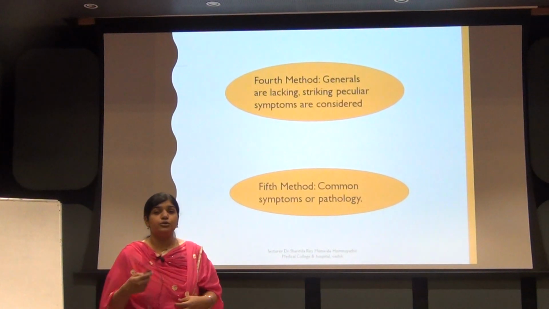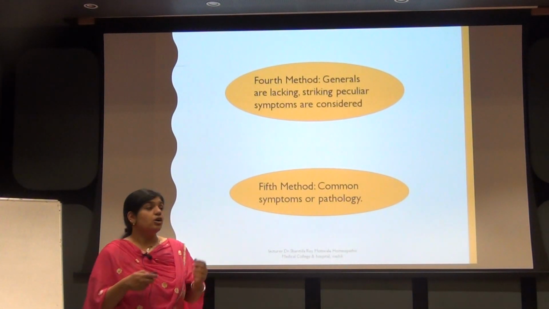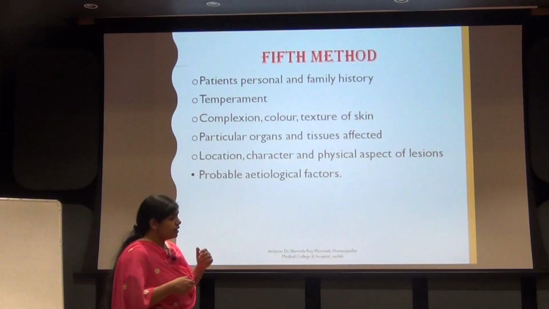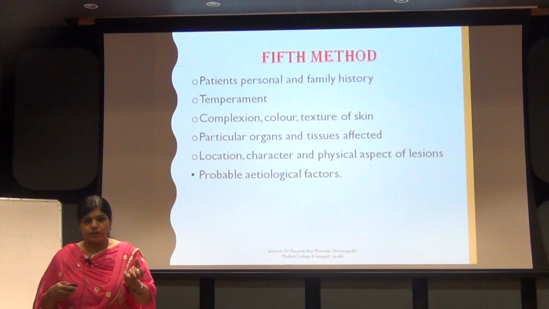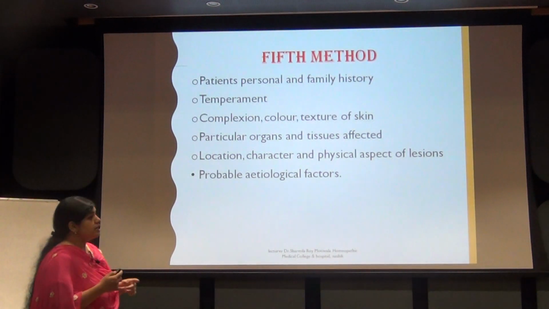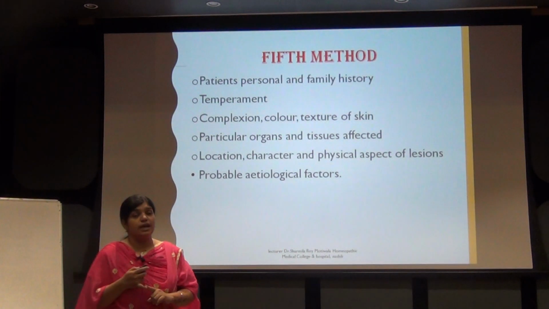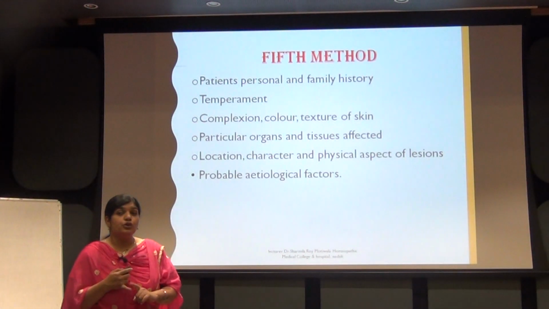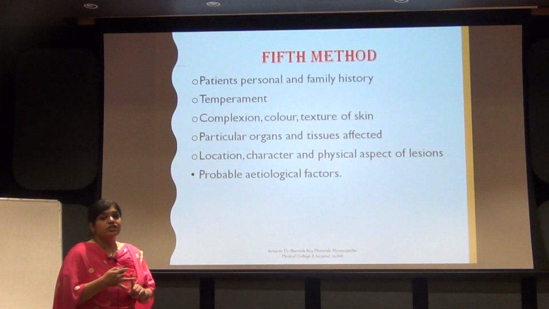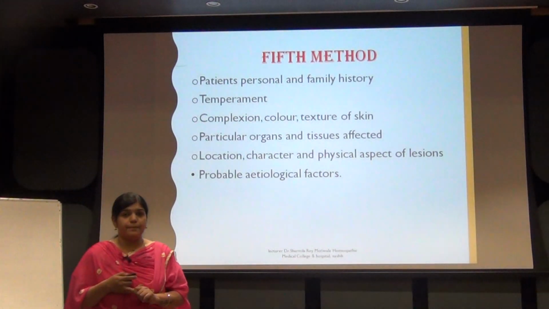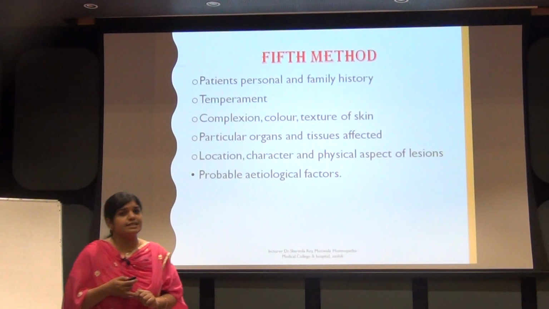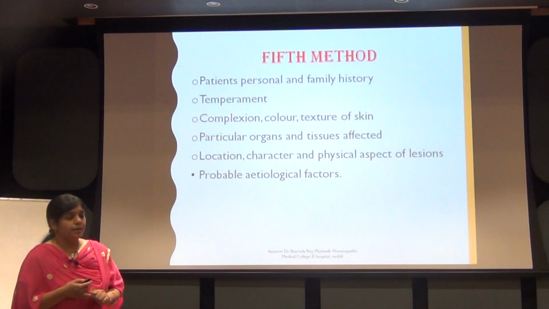It is very difficult to treat a patient when only common symptoms are present. So you will take not only the common symptoms of the disease or the pathology, but you will consider the following points. First, the personal or the family history. If you are seeing a family history of diabetes mellitus, you have to consider it in your case. Then the temperaments. If you are getting a temperament of that patient, like sanguine temperament or bilious temperament, you will consider that point in your repertorization.